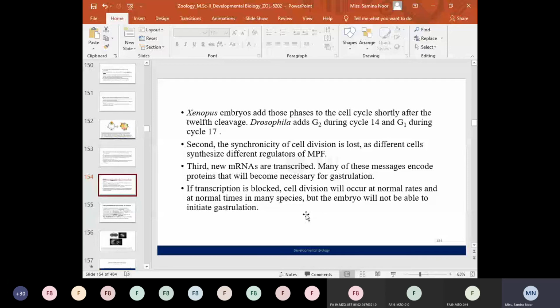So the third stage at the mid-blastula transition is that new messenger RNAs are transcribed. Many of these messages encode various kinds of proteins that will become necessary for the further stages or processes of development, including the gastrulation phase. If transcription is blocked, cell division will occur at the normal rates and times in many species, but the embryo will not be able to initiate gastrulation.